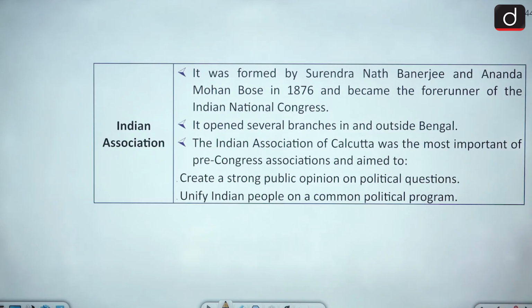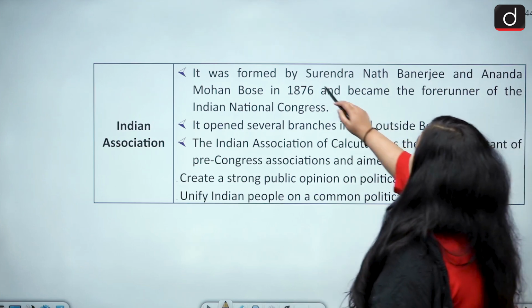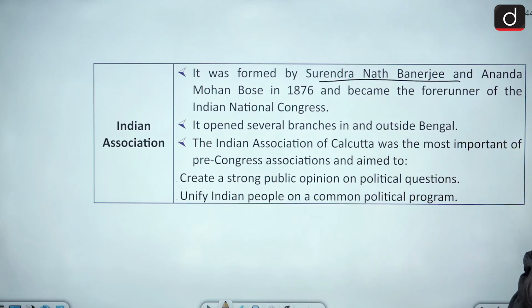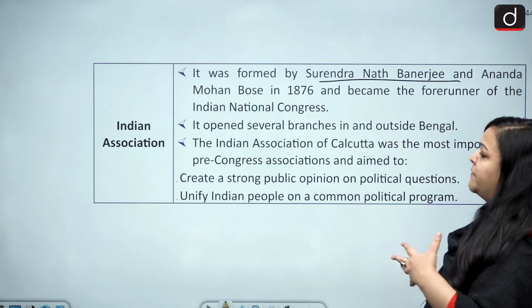Okay. Then you have the Indian Association. It was formed by Surendra Nath Banerjee and Anand Mohan Bose in 1876, and it became the forerunner for Congress. So before Congress, you have the Indian Association. It opened several branches in and outside of Bengal. The Indian Association of Calcutta was the most important.